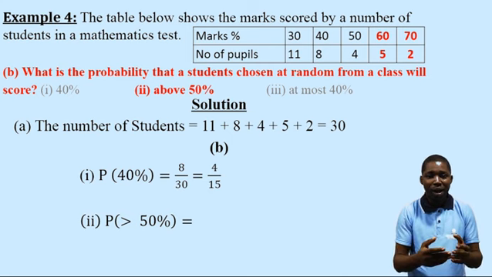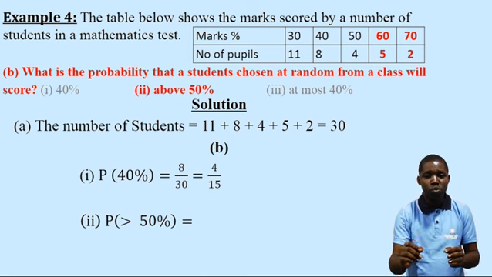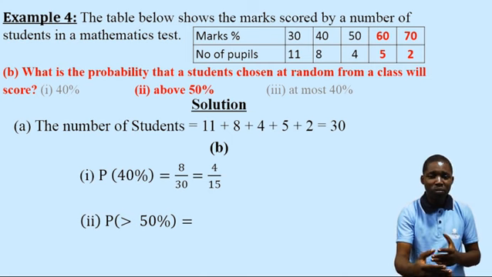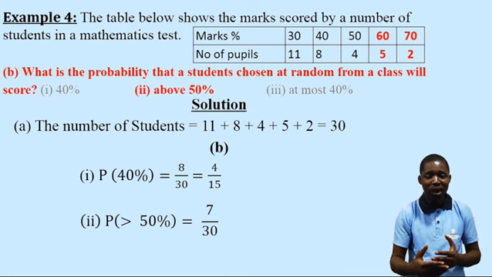That is the number of required outcome. 5 plus 2, that is 7, over the possible outcome, which is what? 30. So our answer is 7 over 30.